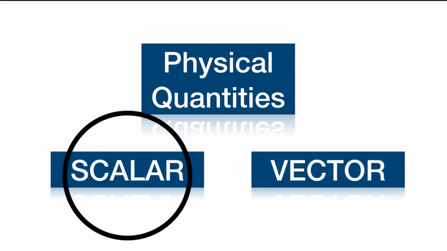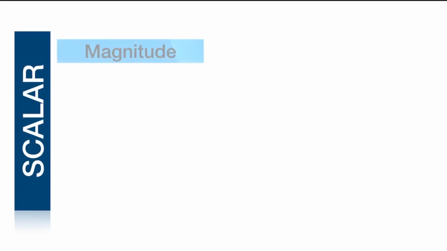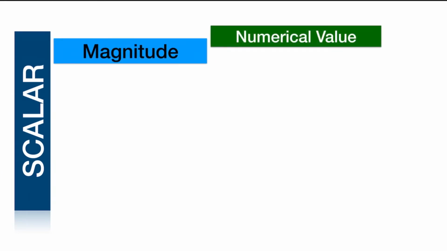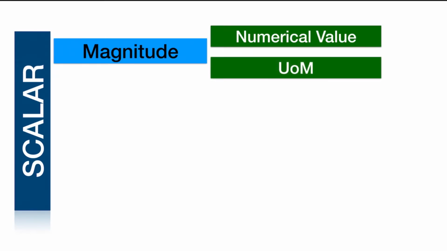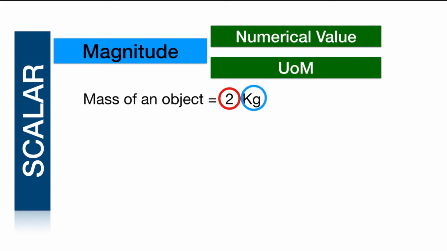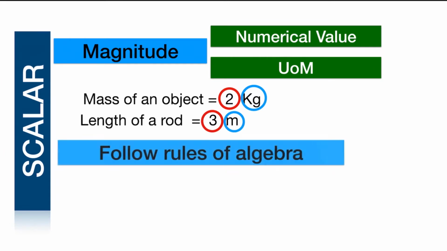Scalar quantities are represented by their magnitude. Magnitude has two parts: a numerical value and a unit of measurement. For example, the mass of an object is 2 kg. Here 2 is the numerical value for the quantity and kilogram is the unit of measure. Another example is that the length of a rod is 3 meters. 3 is the numerical value here and the meter is the unit of measurement.